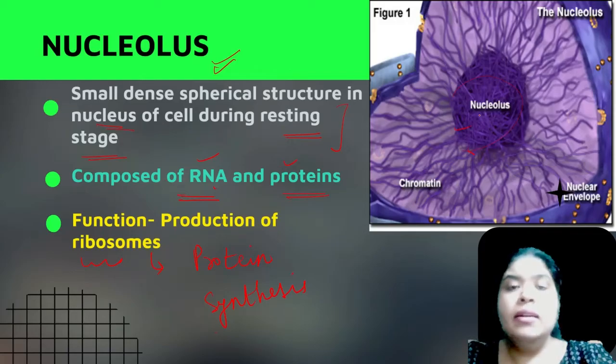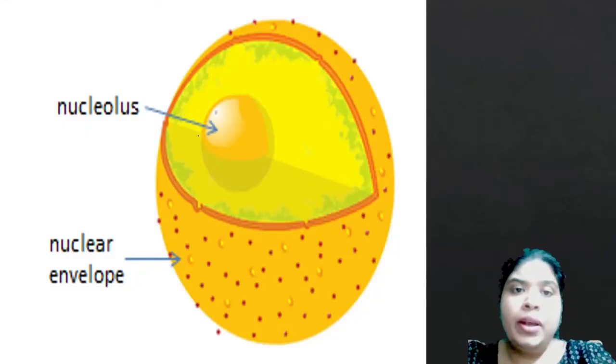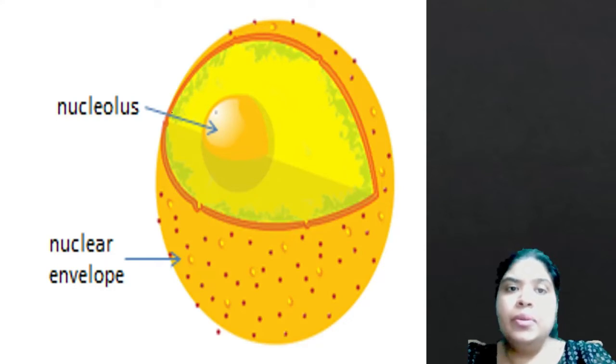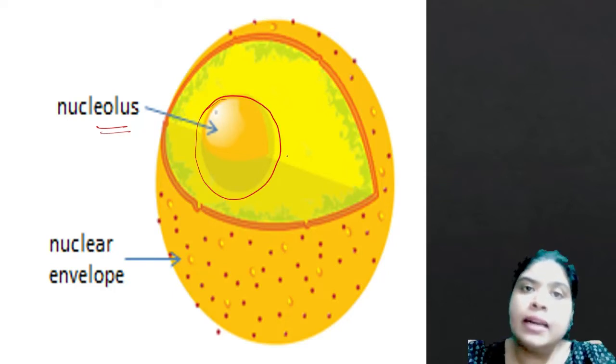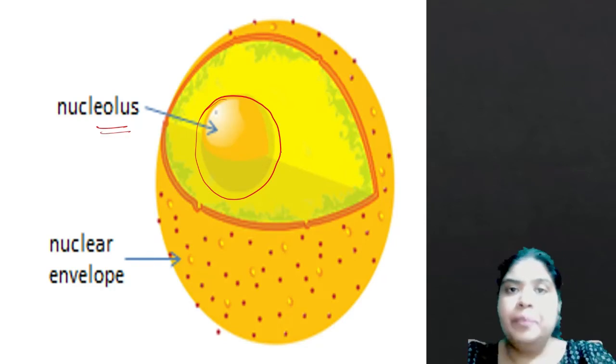This is clear. Now next, if we see over here, this is the structure of the nucleus, and this is how the nucleolus is going to look. It is a small round structure which is present inside the nucleus of the cell.